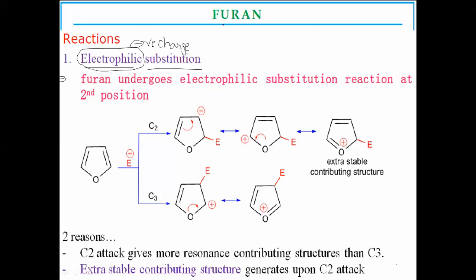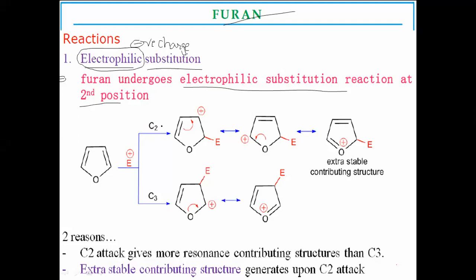So the first reaction of furan is electrophilic reaction. Furans undergo electrophilic reactions specifically at the second position rather than other positions, second and fifth.